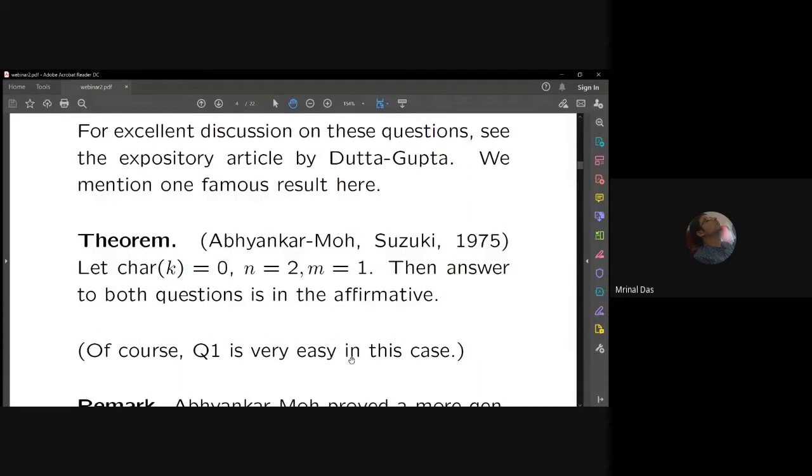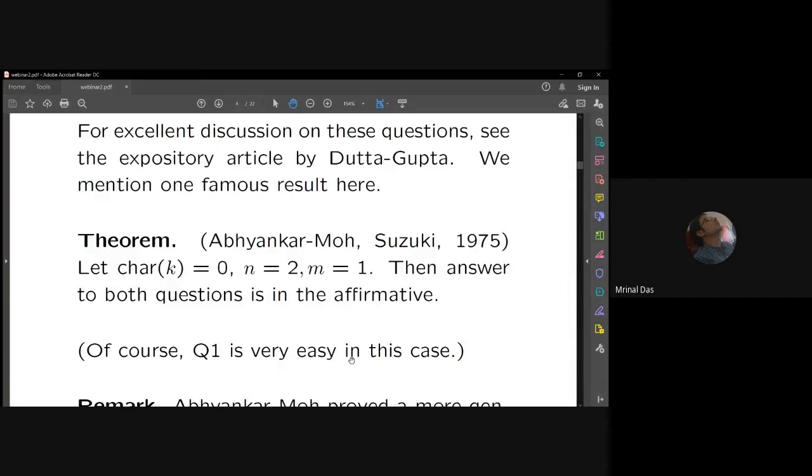Following is a remarkable result which I wanted to mention. This is a famous result by Abhyankar-Moh and independently by Suzuki from 1955. I'm putting a simple statement here, taking characteristic of k equal to 0, and the case n equal to 2, m equal to 1. I have a polynomial ring in two variables, and there is a surjective morphism to a polynomial ring in one variable. Then the answer to both the questions is in the affirmative.